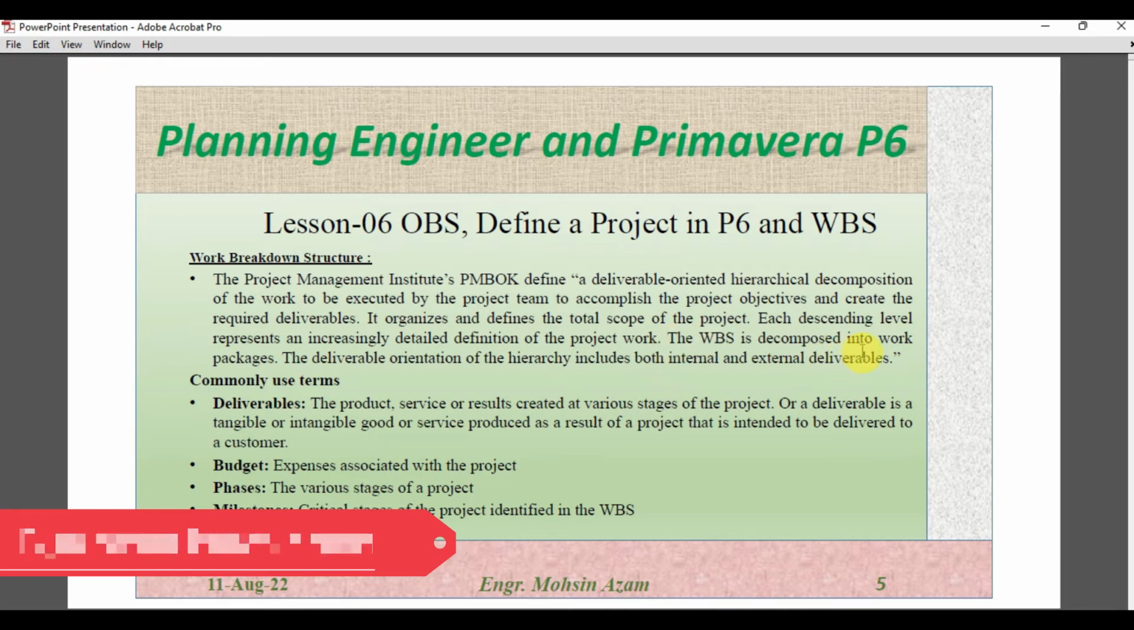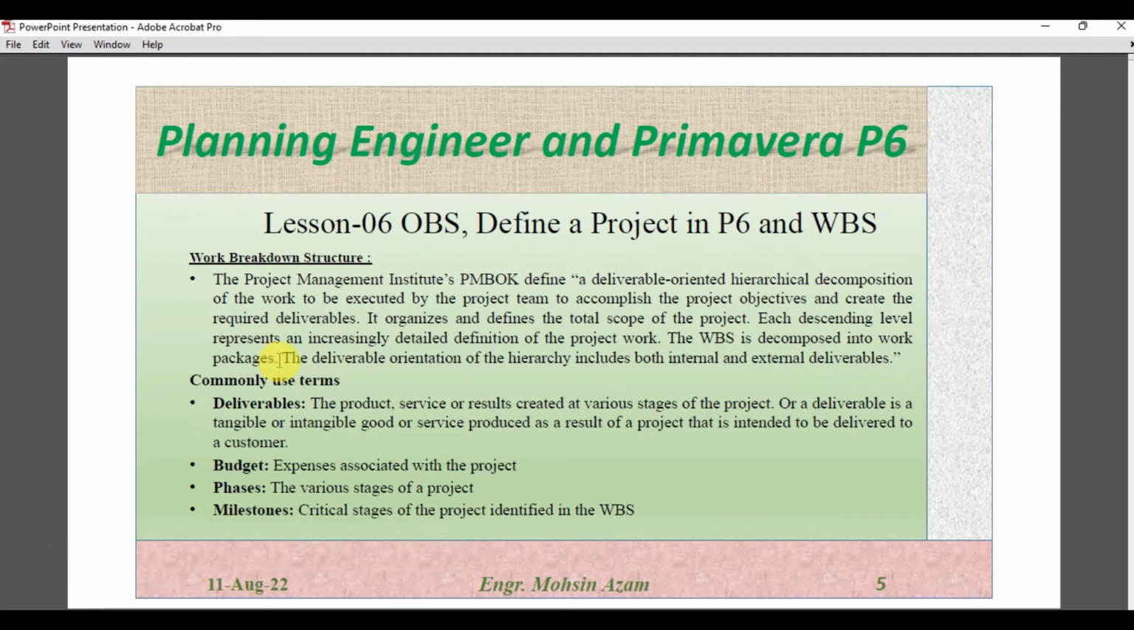The WBS is decomposed into work packages. A work package is actually the smallest activity which we perform on a daily basis, which in Primavera we will call an activity. The deliverable orientation of the hierarchy includes both internal and external deliverables. So the deliverables can be external, meaning for the customers, and internal for the organization. Deliverable is the common term used. As we discussed, this is a product or service created at various stages of the project. For example, if you have to construct a building, a wall or one room in the building is actually a product of the project.